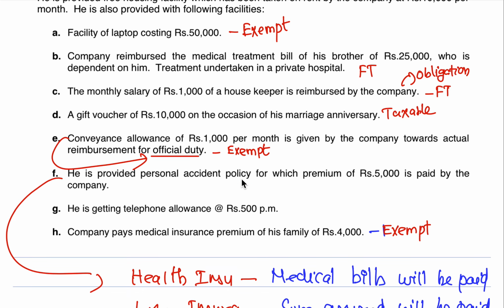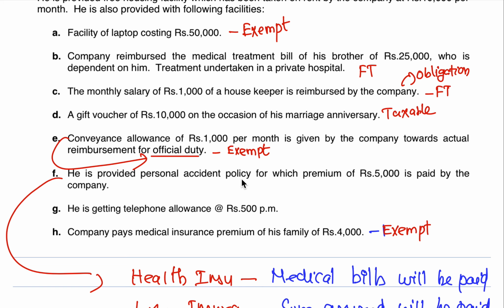He is provided a personal accident policy for which premium of 5,000 is paid by the company. Accident policy is not something that benefits the employee while he is working. Only if he meets with an accident and gets disabled or might die, then his family members might get some compensation.